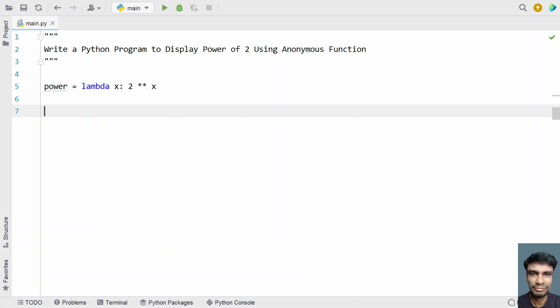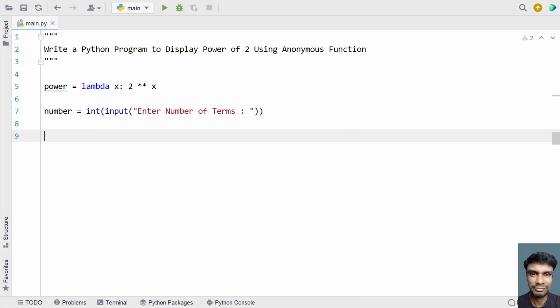So now what we'll be doing is, we have to ask the user to enter the number of terms. So that is an integer type. So let me take a variable number and use the input function call. So let's ask the user to enter the number of terms. Once the user enters the value, it will be of string format. So let's convert it into integer using type conversion.